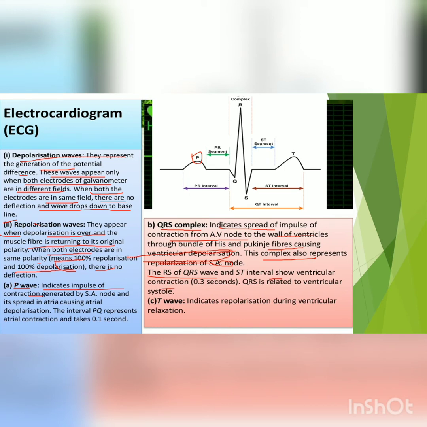The RS here, you can see this RS and the ST interval. This shows the ventricular contraction. QRS is related to the ventricular systole and the T wave indicates repolarization. So till T it is ventricular, before T there is ventricular contraction, and here this T wave indicates repolarization of the ventricular relaxation.